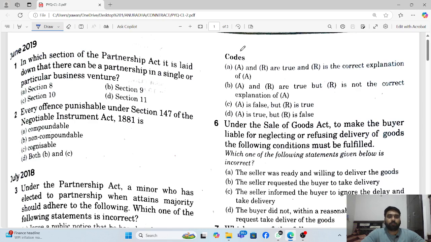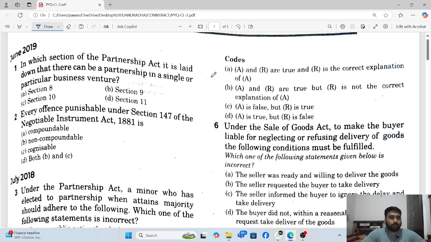Okay, so now we start the lectures on those PYQs. First question: in which section of the Partnership Act is it laid down that there can be a partnership in a single or particular business? Particular business partnerships are laid down in Section 8. Clear? Every offence punishable under Section 147 of the Negotiable Instruments Act, 1881 is compoundable. That is right. All offences under the Negotiable Instruments Act are compoundable offences.